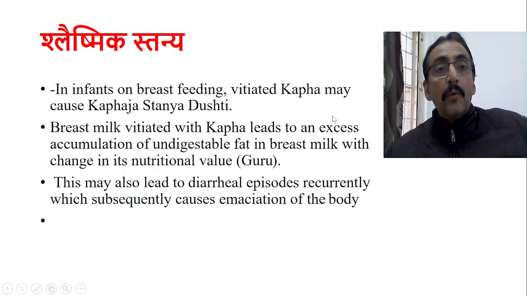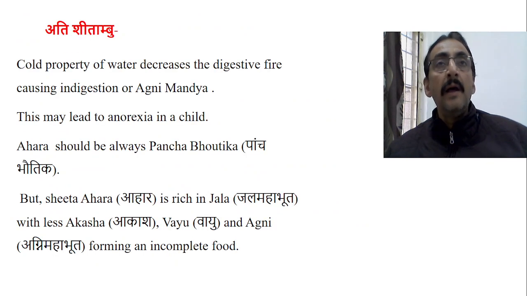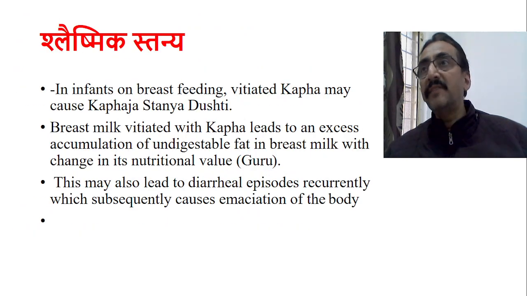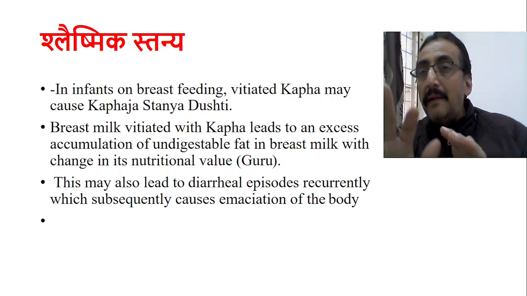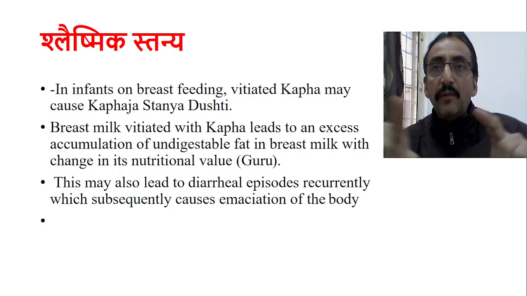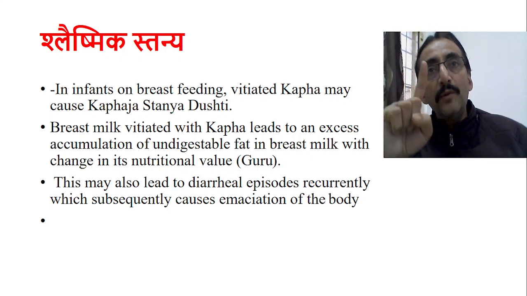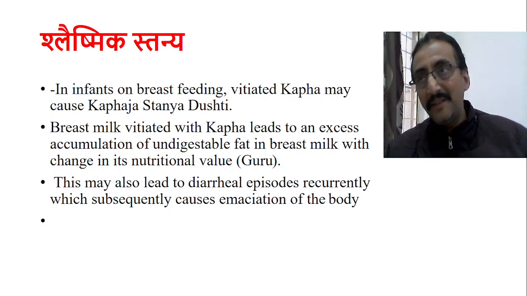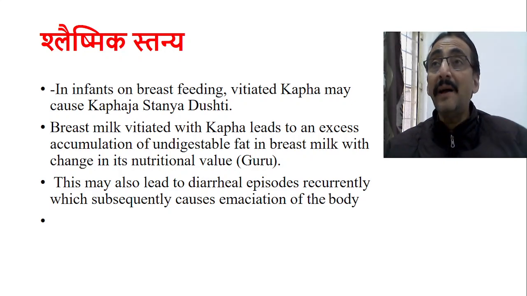Now, how can we compare these four important aspects: Swapna, then Ati Ambu Sevana, Ati Shitambu Sevana, and then Shleshmika Stanya. These are the four important aspects which are leading to Bala Shosha. Okay, so if you look into all the four factors, he only stresses one point. What is that? Your food should be balanced food. It may be ati shleshmika stanya; there also he is telling that fat is more, the other two are less. So imbalance of the food. Then if you take ati ambu, ati shita, there also he says the same thing.